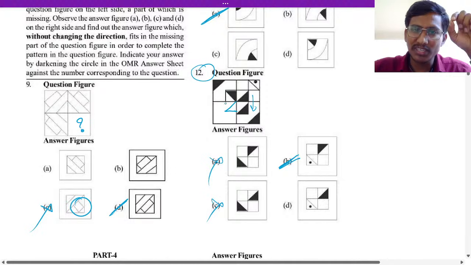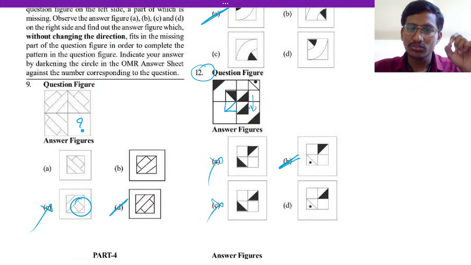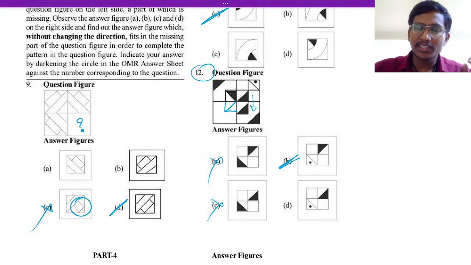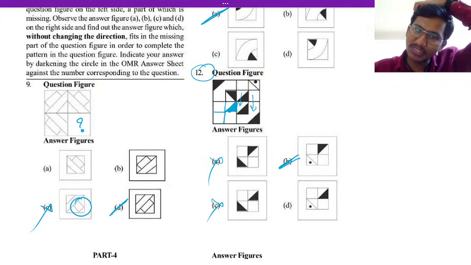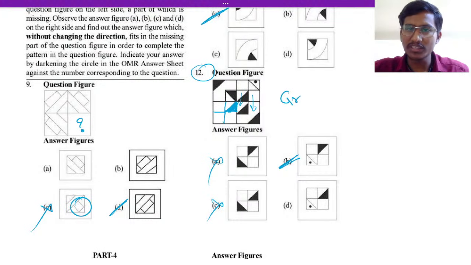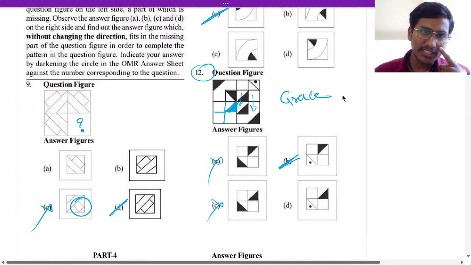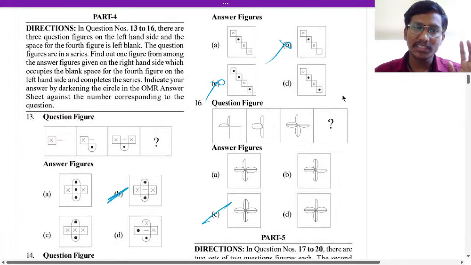The color part may come here or here, so that is not a proper answer. It should come on the same side, like this, isn't it? So that is why none of the answers here are correct. So the 12th is a grace question. Next let us go to the next question, that is the 13th question.